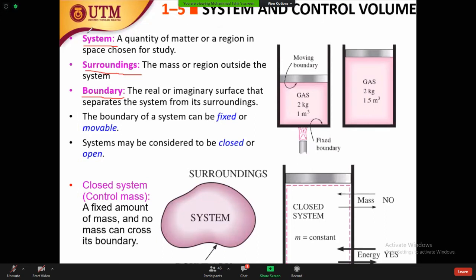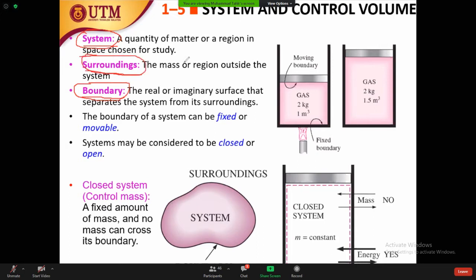System is the most important, because we have to investigate the system, not the surrounding. All the observations, all the calculations, we have to select a system. So once you have the system, of course, automatically you have to be focused on the surrounding. Boundary is important once you define your system, because the boundary has the interaction between the system and the surrounding.